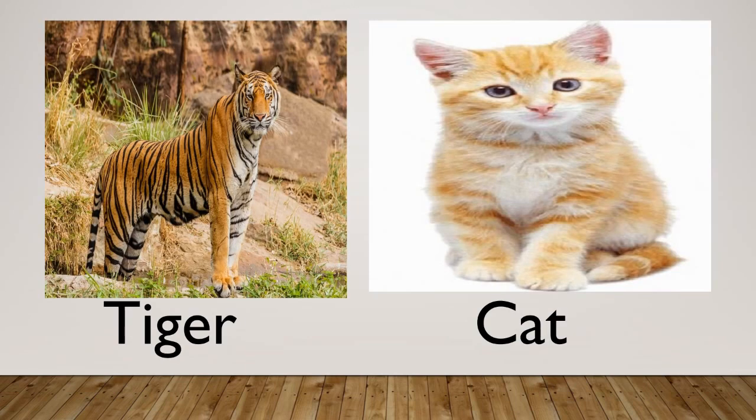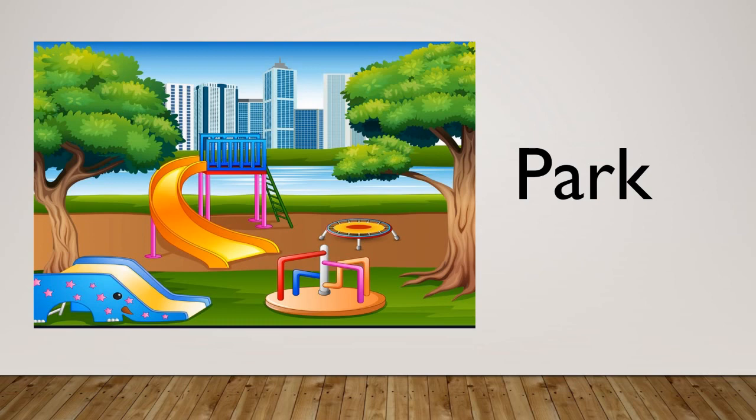In this slide, tiger and cat are the names of animals and they are nouns too. Here is a picture of a park. So, park is a name of a place and it's a noun.